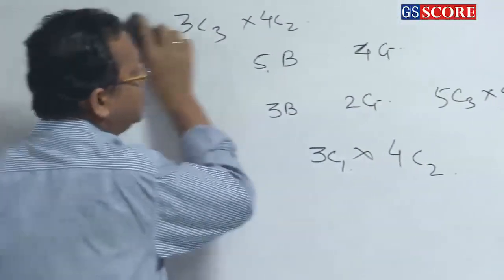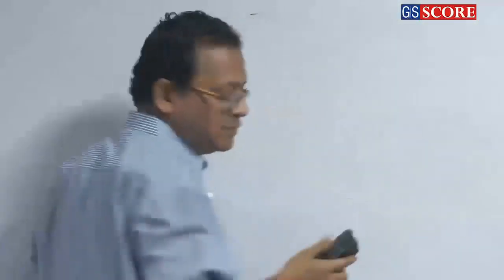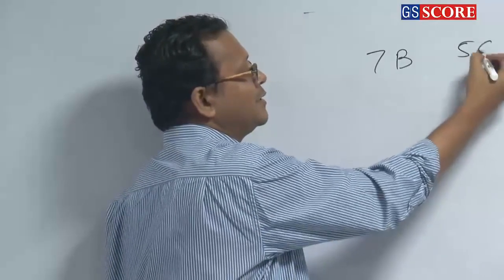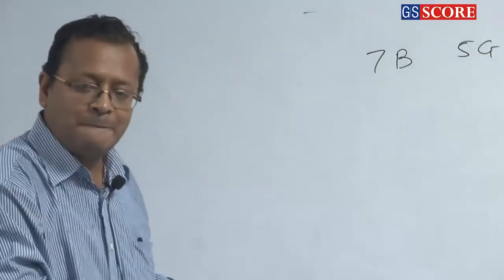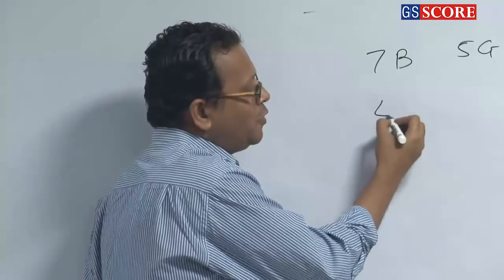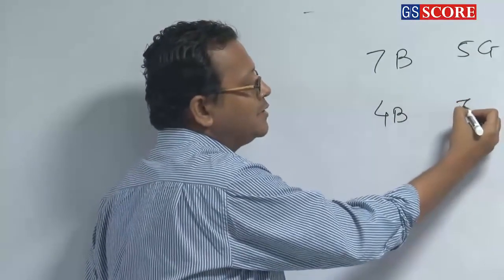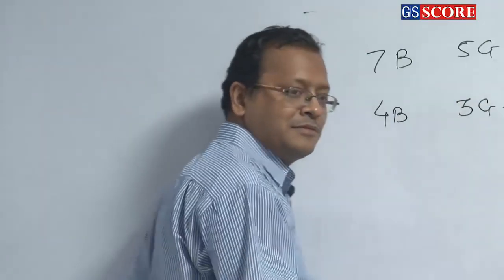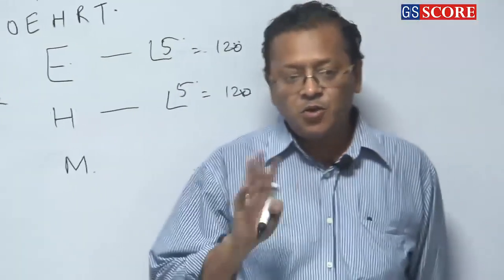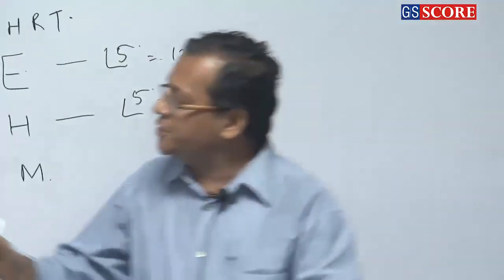Now questions are coming out from this only. I increase the number. Say 7 boys and 5 girls. I have to select a committee of 4 boys and 3 girls. Clear? But 2 girls are there, say G1 and G2.